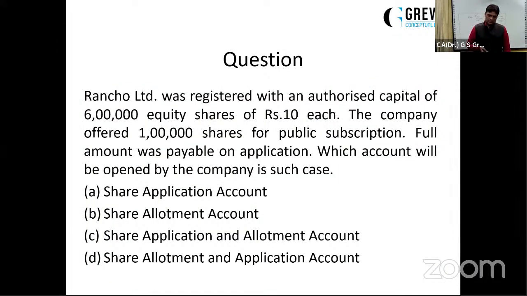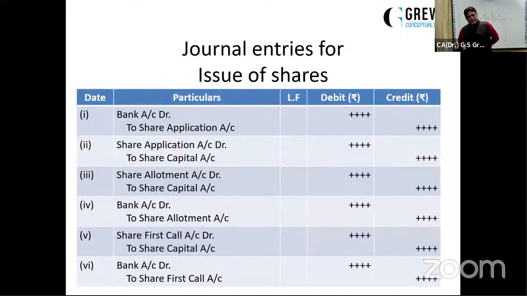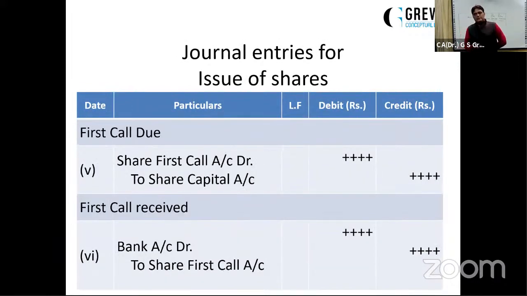Some more questions to ask. Yeah, please. Why don't we directly credit share capital at the time of application? Because the public, when the company offers the shares to the public, has to first apply for it. You can't get the shares straight away. Dear students, when you took admission in a school, did you get the admission on the same day? No. You had first applied for it. You had shown your interest to get admission in that school. So it means you have applied for a seat. You have applied for a share.